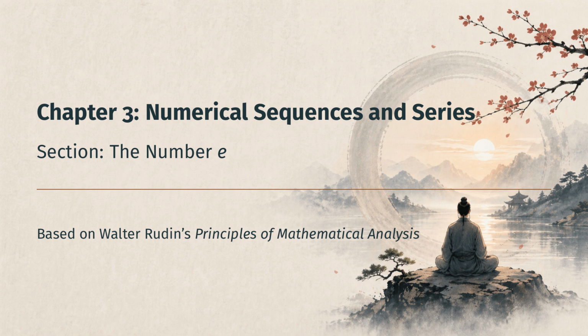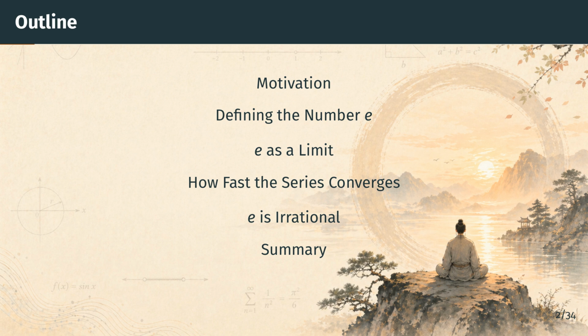Let's begin. Here is our plan. We start with motivation, why e deserves its own section and what makes it special. Then we give the official definition of e as an infinite series and check that the series actually converges.